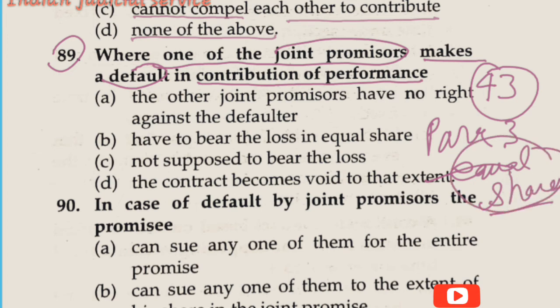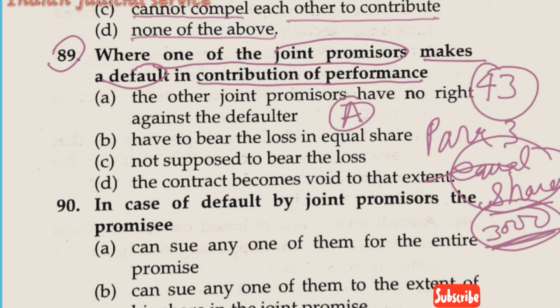Let's take an example to understand. If there are 3 persons, A, B and C, and they jointly promise to pay D a sum of rupees 3,000, and C is compelled to pay the whole, D compels C to pay the whole money, and in this contract A becomes insolvent. So A becomes insolvent and D forces C to pay the whole money.